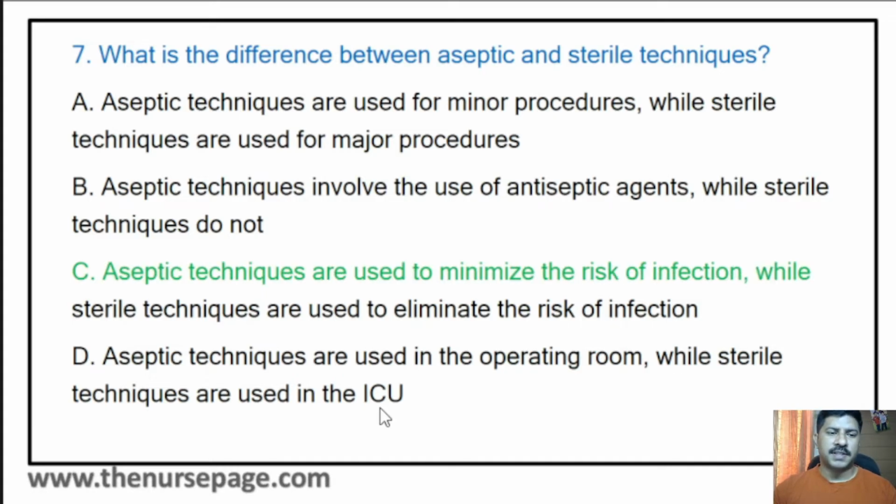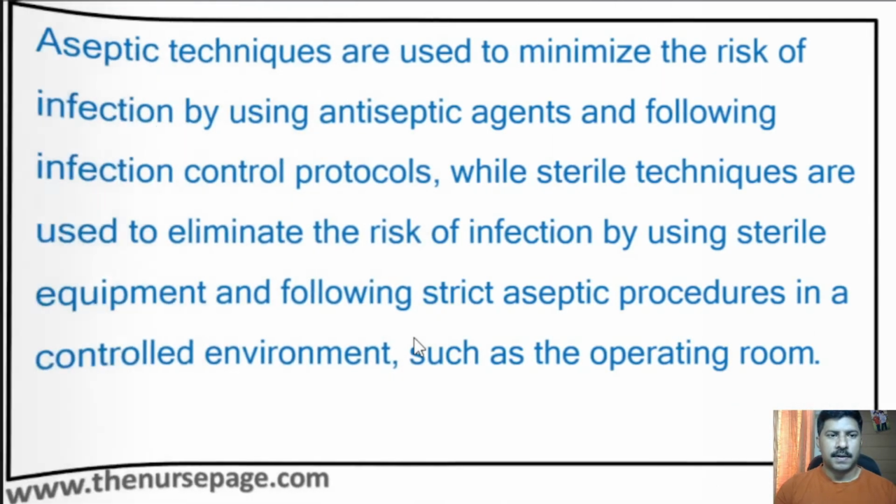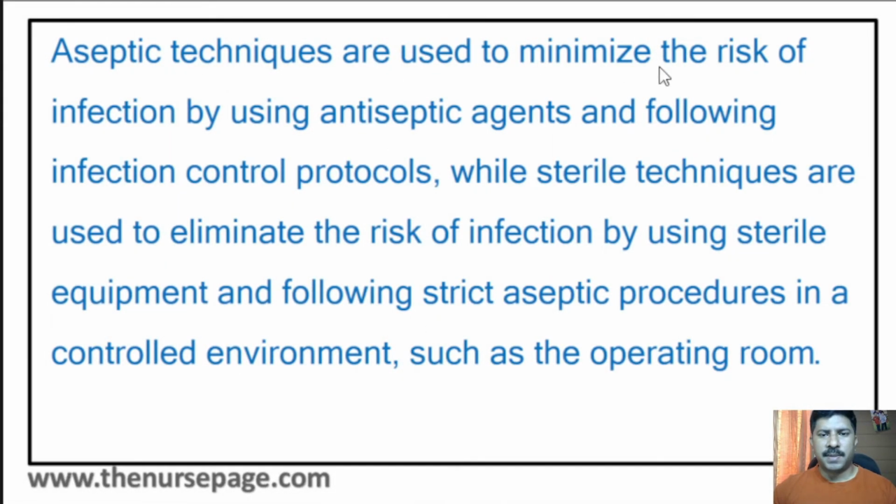Correct answer is option C, that is aseptic techniques are used to minimize the risk of infection, while sterile techniques are used to eliminate the risk of infection. Aseptic techniques minimize the risk of infection by using antiseptic agents and following infection control protocols, while sterile techniques eliminate the risk of infection by using sterile equipment and following strict aseptic procedures in a controlled environment such as the operating room.